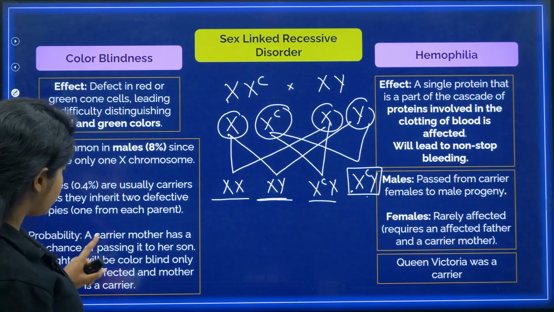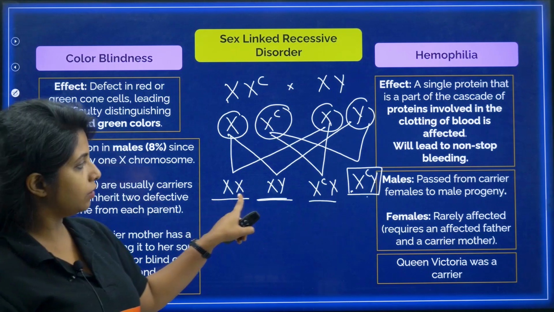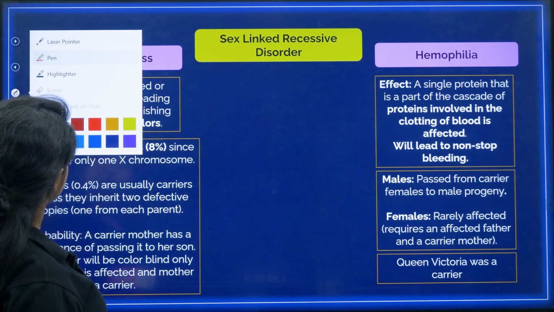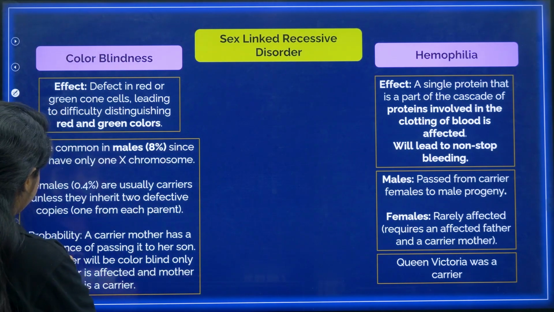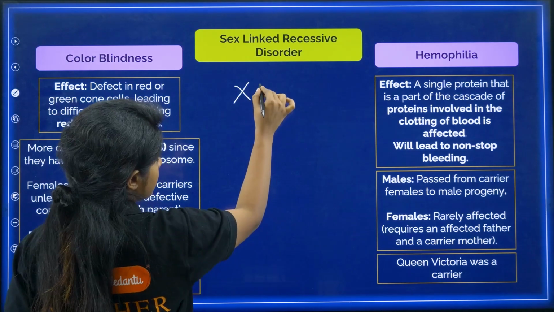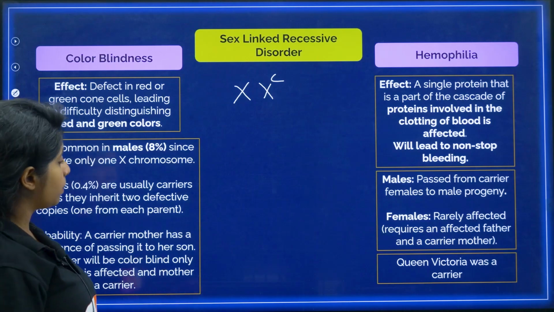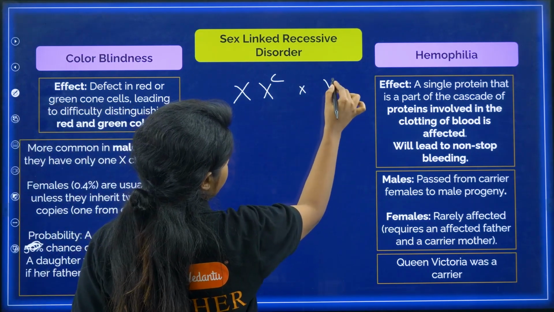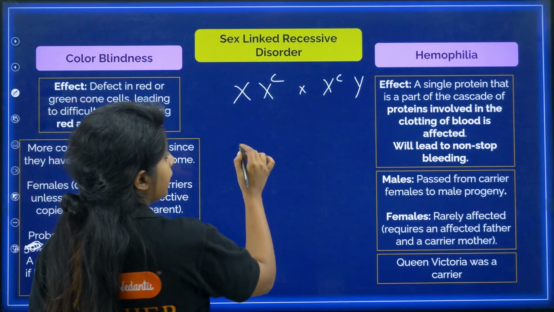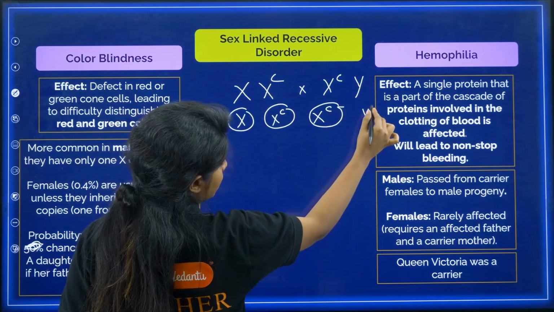Now, a daughter will be colorblind only if the father is affected and the mother is a carrier. Here you see the daughter is not affected anywhere. So when do you think a daughter will be affected? Actually, this is a 25% chance, not 50%. Wait, it's wrong over here. Now, if you are talking about a daughter, the mother is a carrier, as was just said. A daughter will be colorblind only if her father is affected and mother is a carrier. So now let's make the father. One X chromosome has to come from the father, that's when the daughter will be affected. So X over here, XC over here, again XC over here and Y over here.